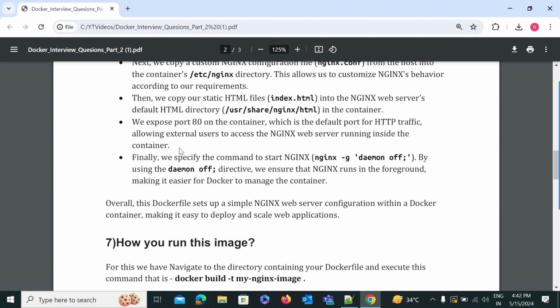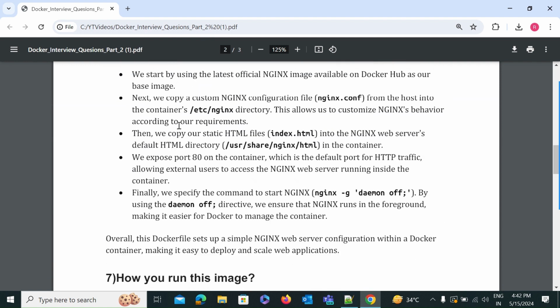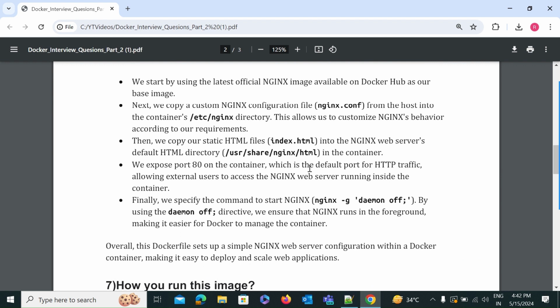After that, we expose port 80 on the container, which is the default port for HTTP traffic, allowing external users to access the Nginx web server running inside the container. And finally we specify the command to start Nginx, that is nginx -g daemon off. By using daemon off, we ensure that Nginx runs in the foreground, making it easier for Docker to manage the container.